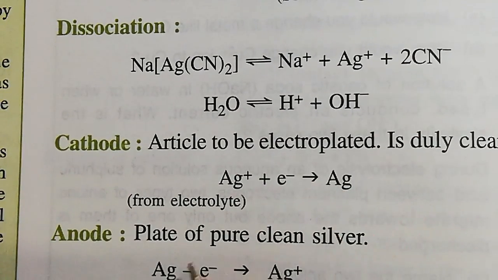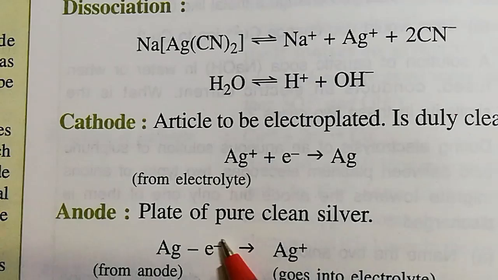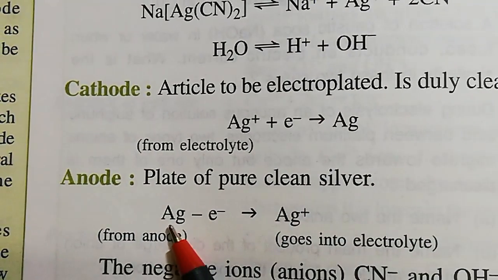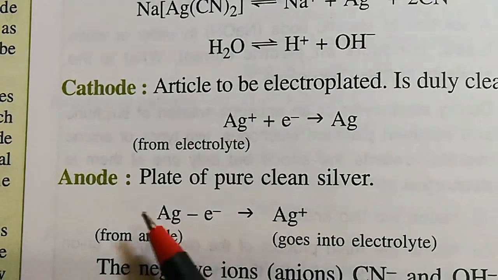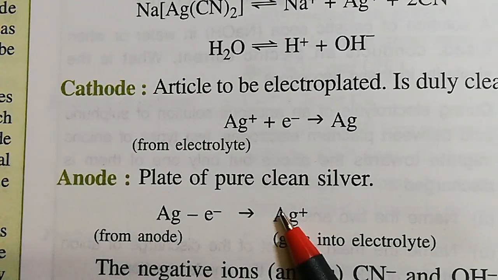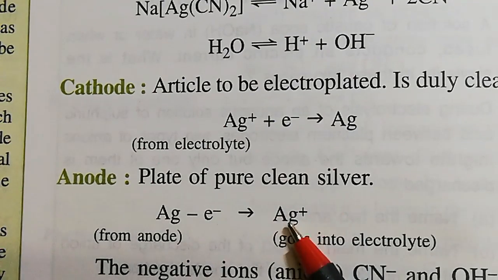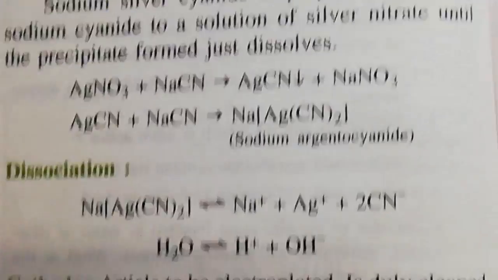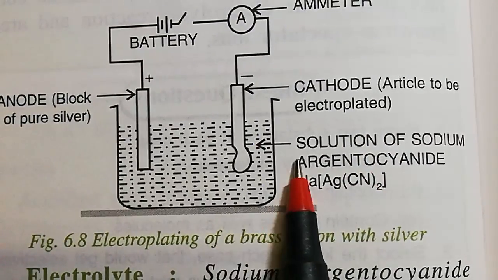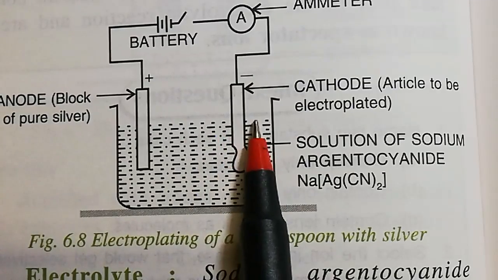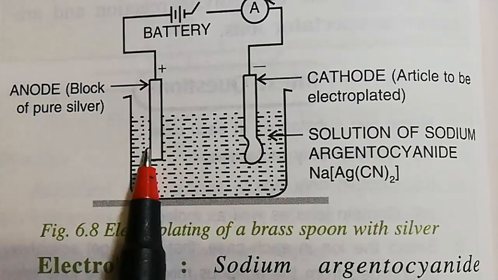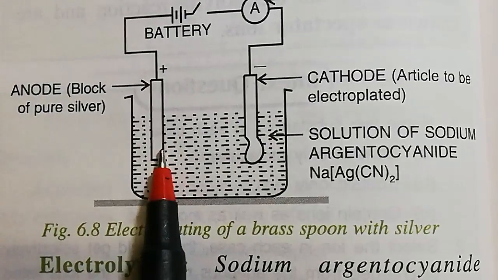And at the anode, the pure clean silver rod is to be used, as I have said, and that will decay to form silver ion. So whatever silver ions are there, those are getting deposited over the article as cathode. So the rule here is that the object which is to be electroplated is always the cathode, and the metal with which the electroplating is to be done should be the anode, and here the anode will decay.